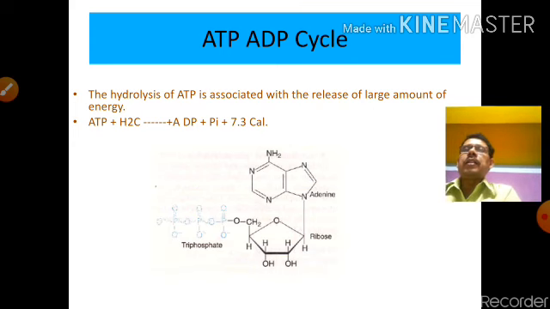Next day we will discuss the electron transport chain, and after that oxidative phosphorylation.